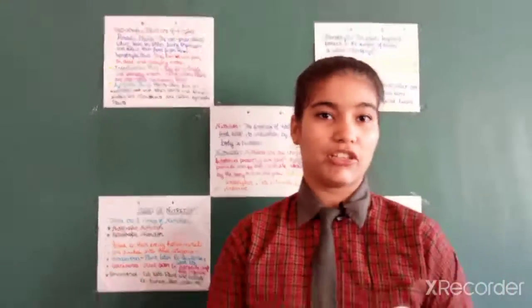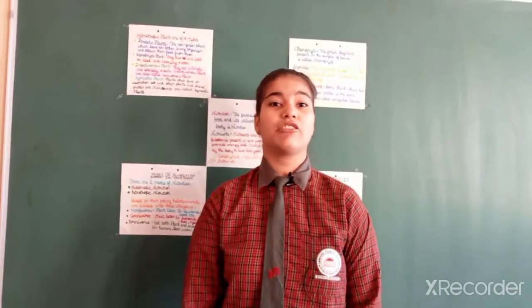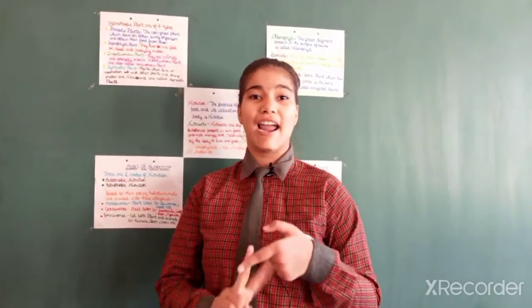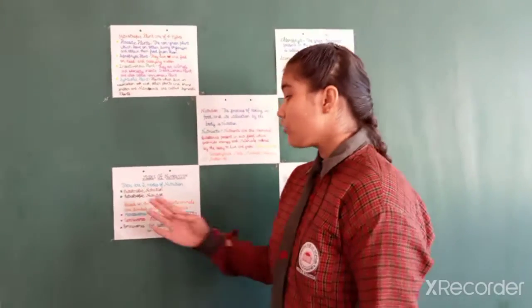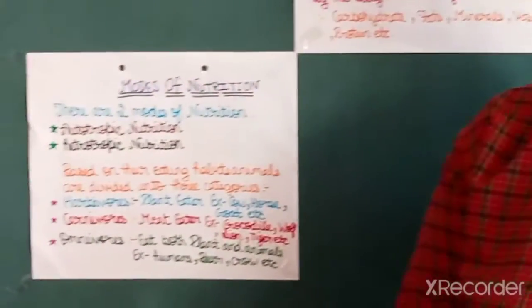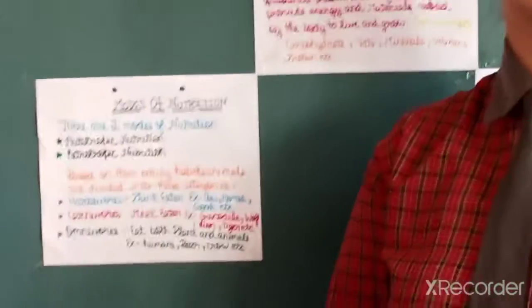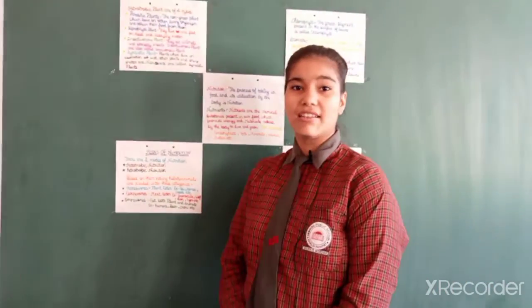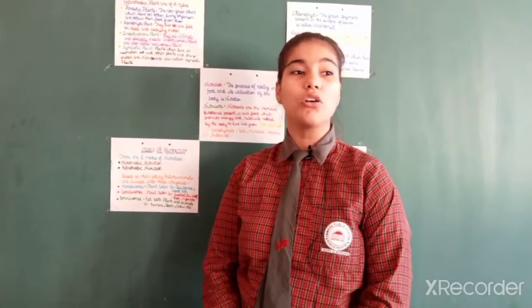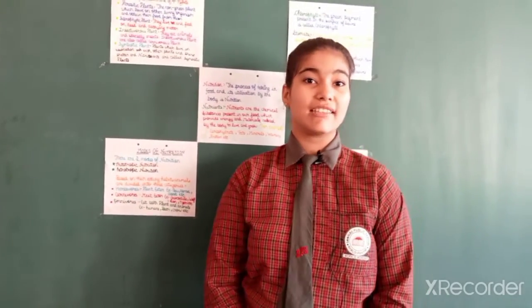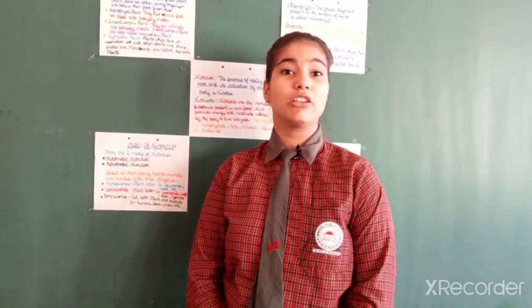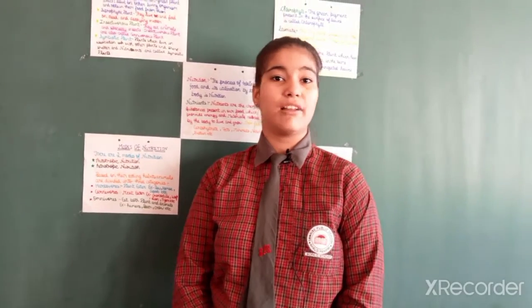Now, modes of nutrition. Friends, there are two modes of nutrition: autotrophic nutrition and heterotrophic nutrition. Autotrophic nutrition. Auto means self and troph means nourishment, and this type of nutrition is mostly found in green plants, and green plants are also known as autotrophs. Autotrophs are the organisms which can prepare their own food and do not depend on other plants and animals for their food. For example, green plants.